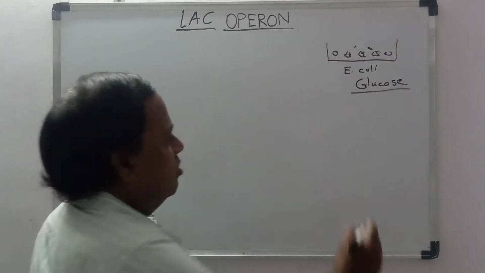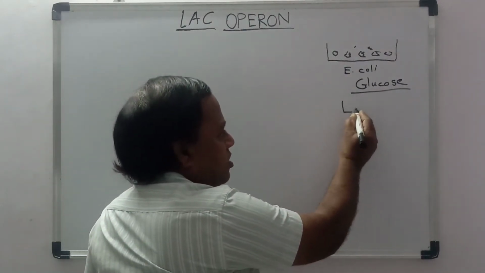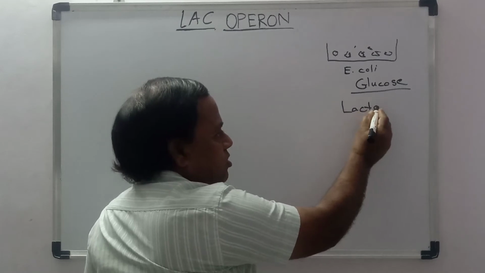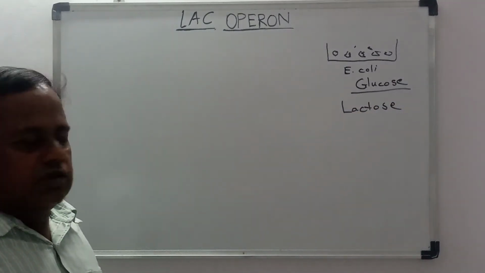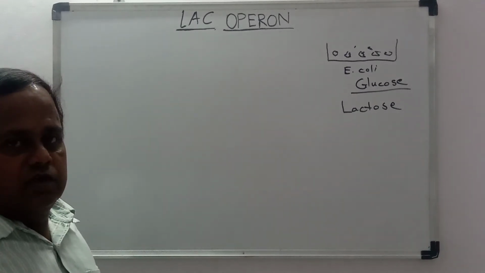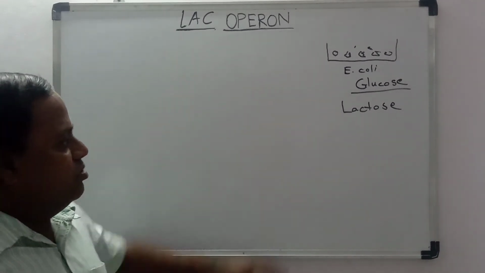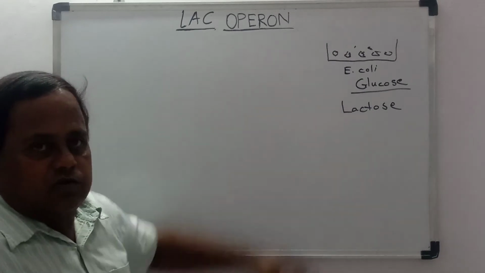If glucose is not present and lactose is present in the environment, then the gene will start to express itself so as to digest lactose.